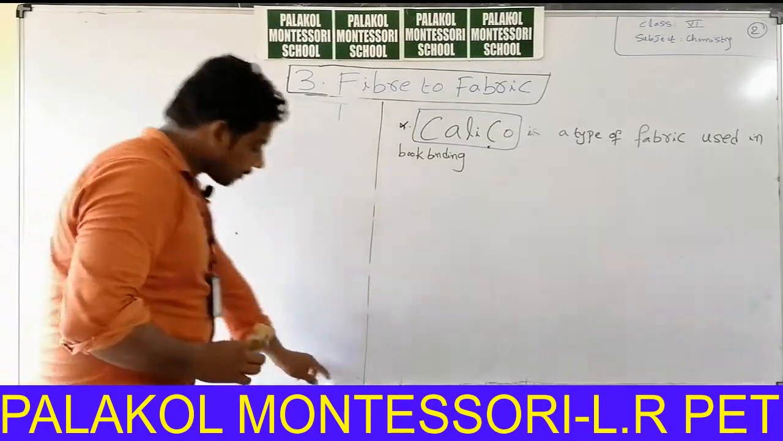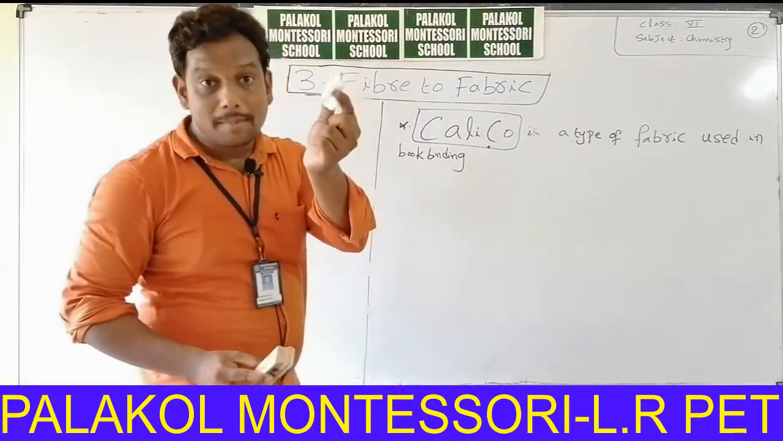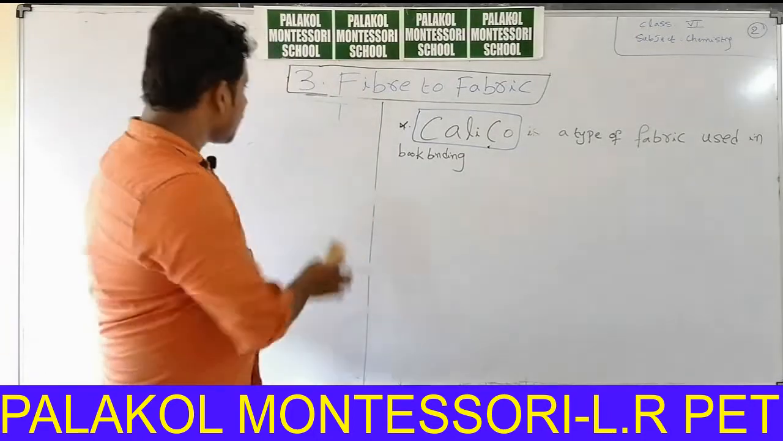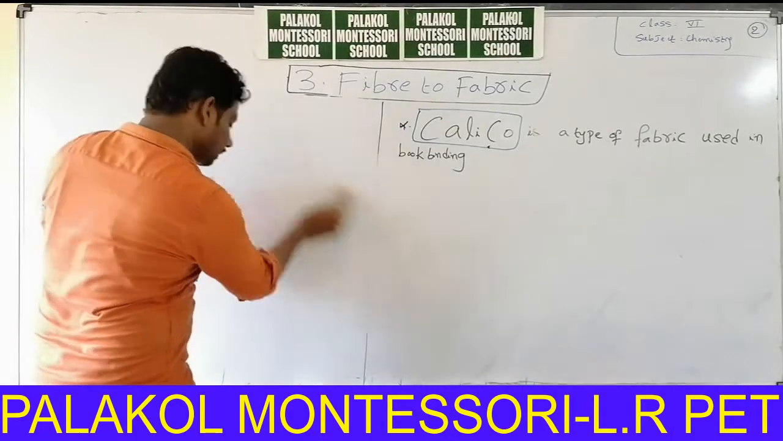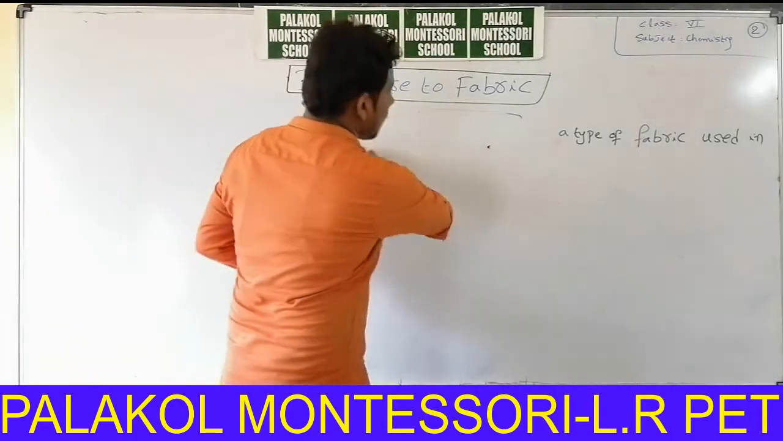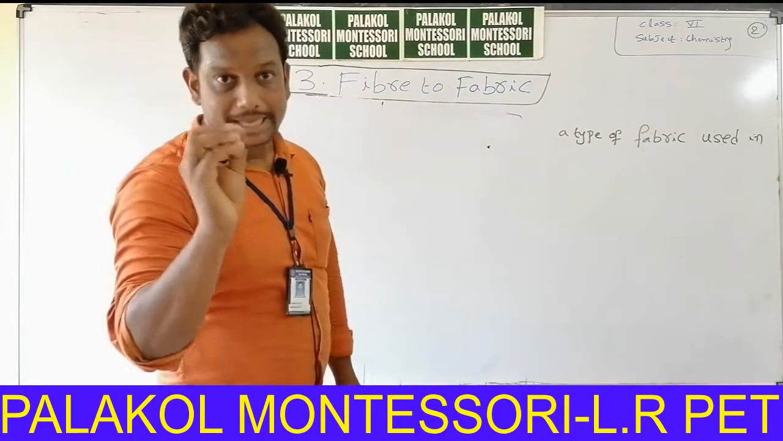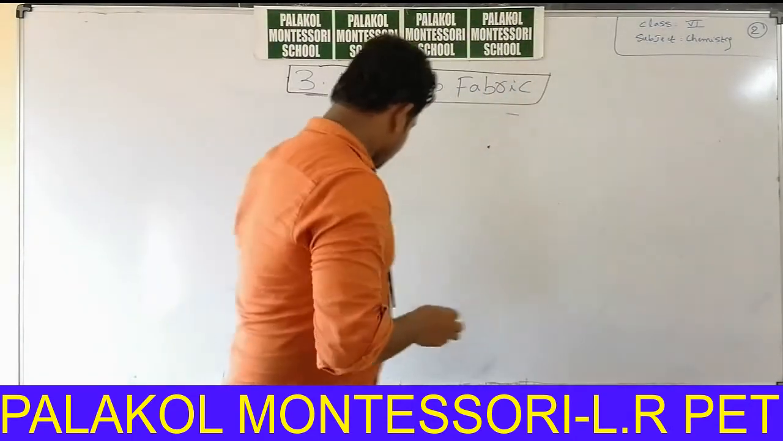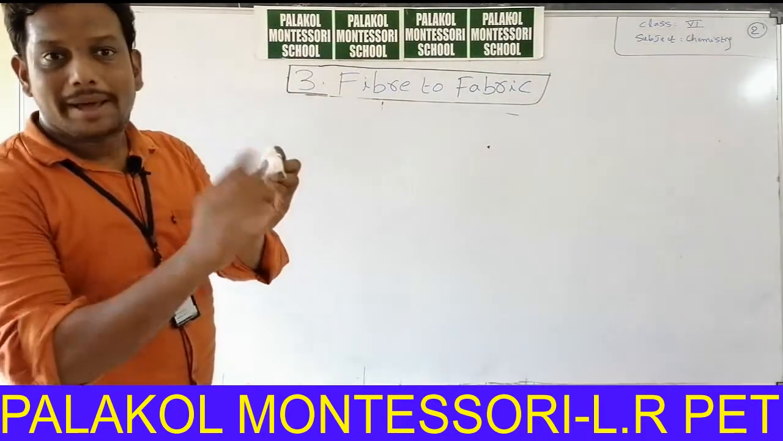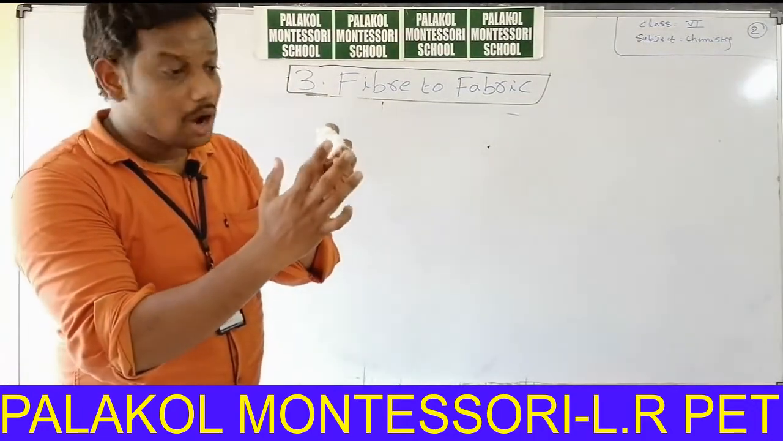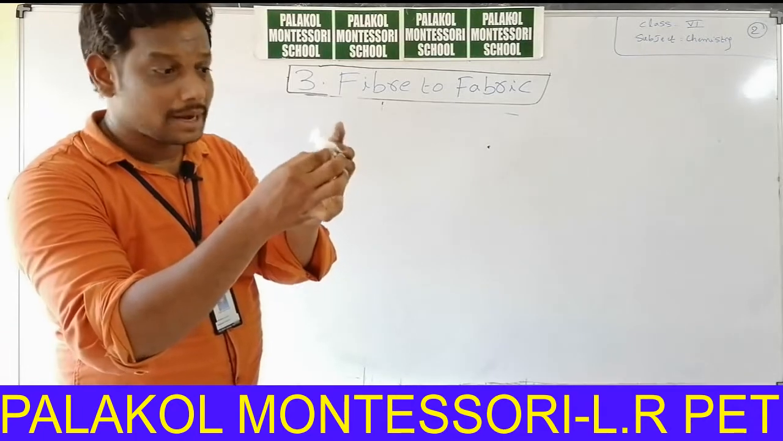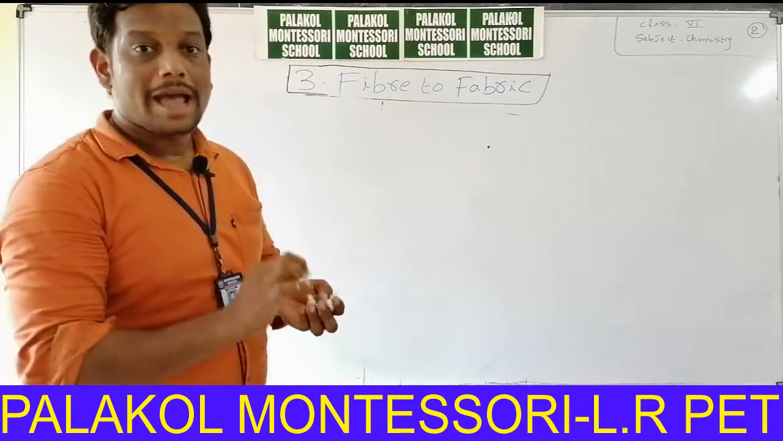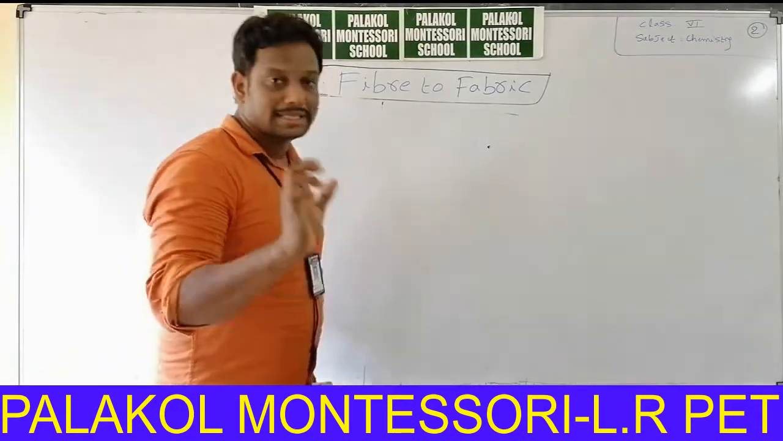Cotton fiber is obtained from the cotton tree, that means the cotton fruit. Cotton, in Telugu, is patti. This is cotton fiber. This is not cotton yarn, this is not cotton fabric, it is cotton fiber. Small thread-like structures are called fibers.